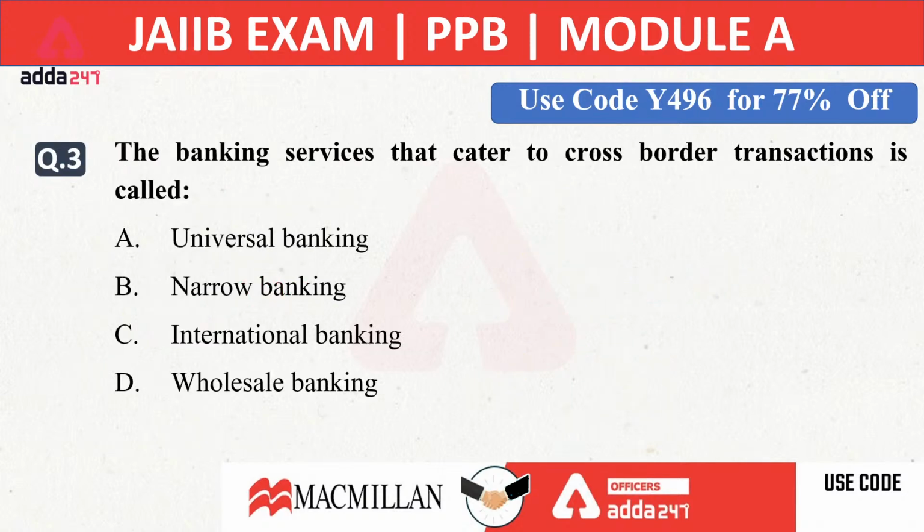Now the third question. The banking services that cater to cross-border transactions are called. In which type of banking do cross-border transactions happen? Is it universal banking? Is it narrow banking? Is it international banking? Is it wholesale banking? Which of the following will be the right option? A, B, C or D?